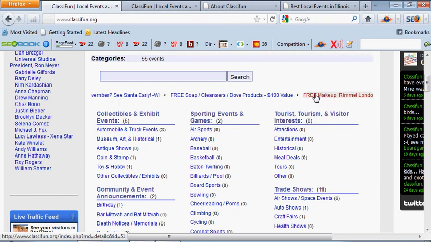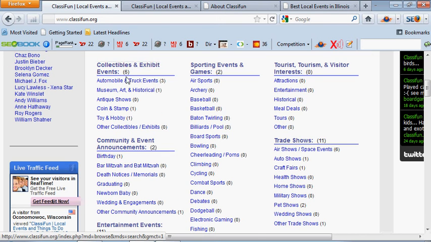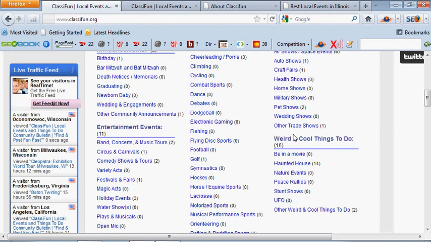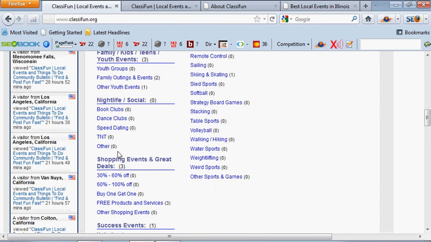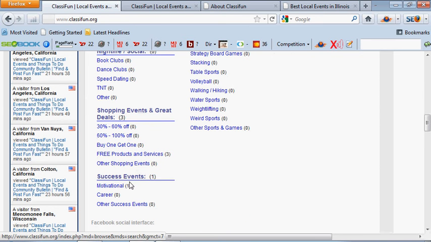At the top here you see the scroll bar. That's anything that's been added just recently. Their ads will post up here so people can click it right away. Otherwise they can search by the categories. We have collectibles, sporting events, tourists, community and event announcements, trade shows, weird and cool, entertainment events, family youth, nightlife, shopping events, and success events.